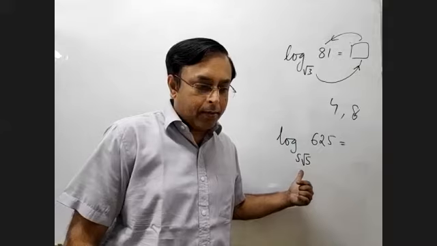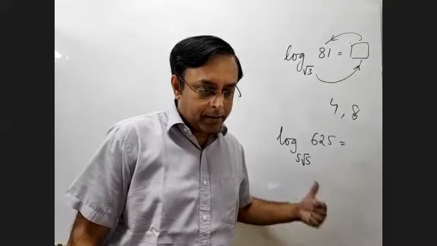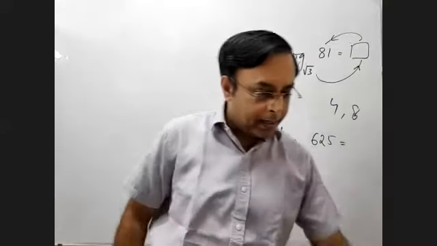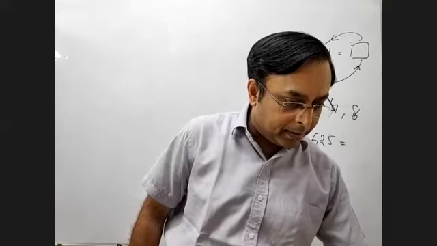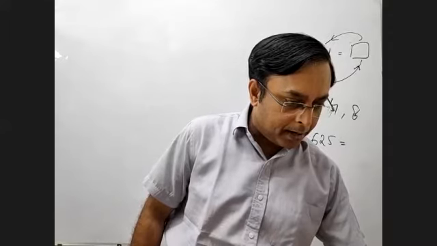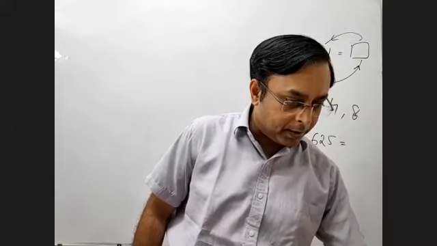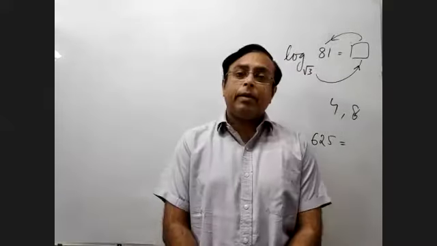Log 625 base 5 root 5. Vansh? Sir, 8/3. 8/3 is what Vansh has said. Okay, Lavanya said 8/3. Aviral 8/3. Saksham 8/3. Vishwas also has just given the answer 8/3. Pearl Larang 8/3. Devrat 8/3, and so on. Chalo, ठीक है. Most of them are giving the answer 8/3 only, isn't it?